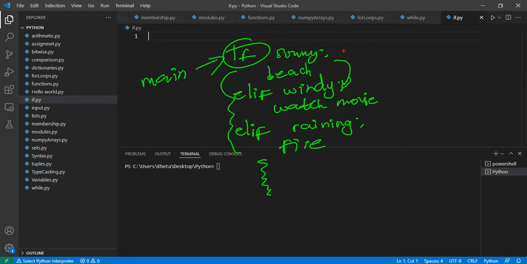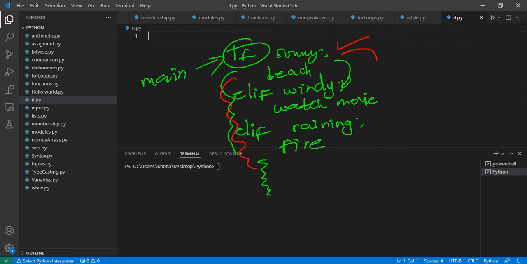If it's not sunny, then something else, which means this will fail. It will check for this, if this, but if this one passes, then it will never get to all these other ones because it's sunny. And it will only execute the code that is inside that block, or which is indented in there.